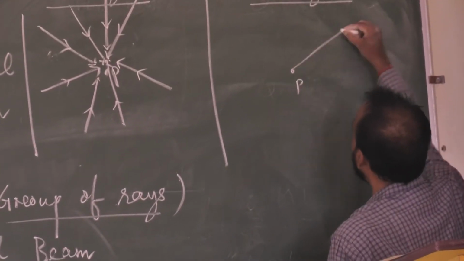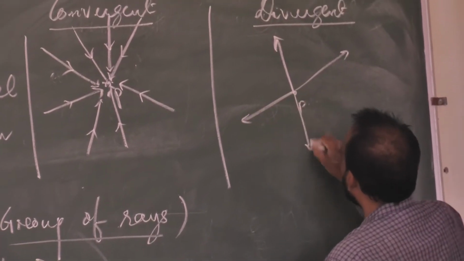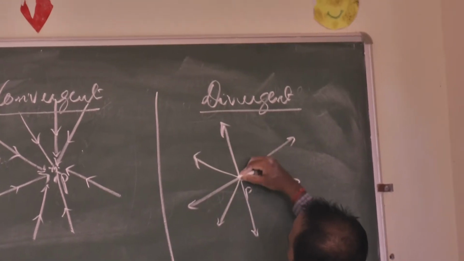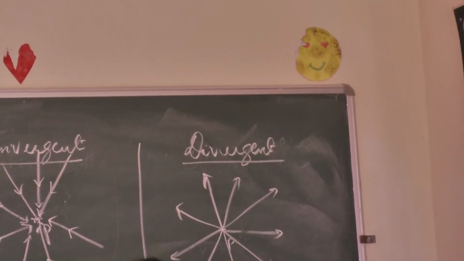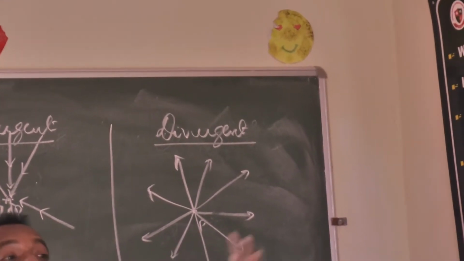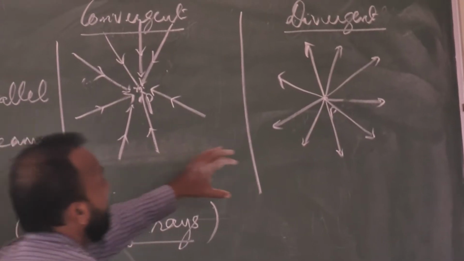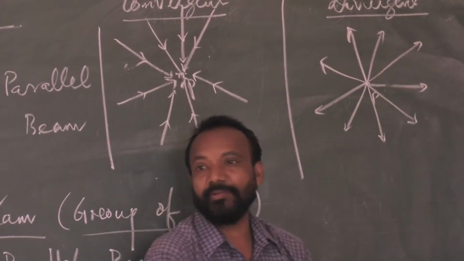From one point, light energy travels in different directions. The common point is P, and diverging means the rays of light from one point move away, scattered into different directions. This is another pattern of the beam called the divergent beam.